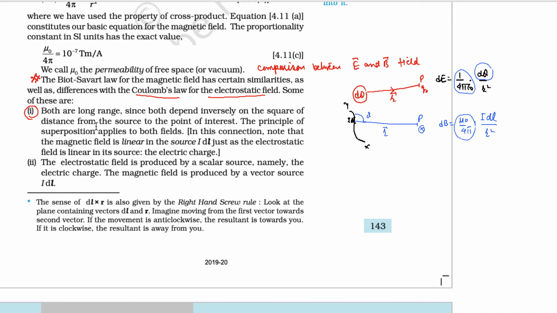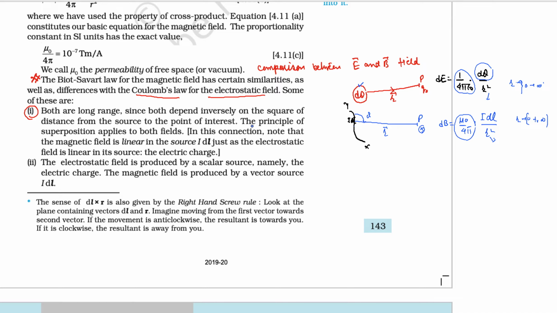Now understand it well. Both are long range, meaning here r can vary from 0 to infinity, and here r varies from 0 to infinity. So both are long range. Both are inversely proportional to the square of the distance, see carefully about this part. It is inversely proportional to the square of the distance from the source to the point of interest. ये इलेक्ट्रिक फील्ड का सोर्स है और ये आपका पॉइंट ऑफ इंटरेस्ट है, and this is the source of magnetic field, this is the point of interest.